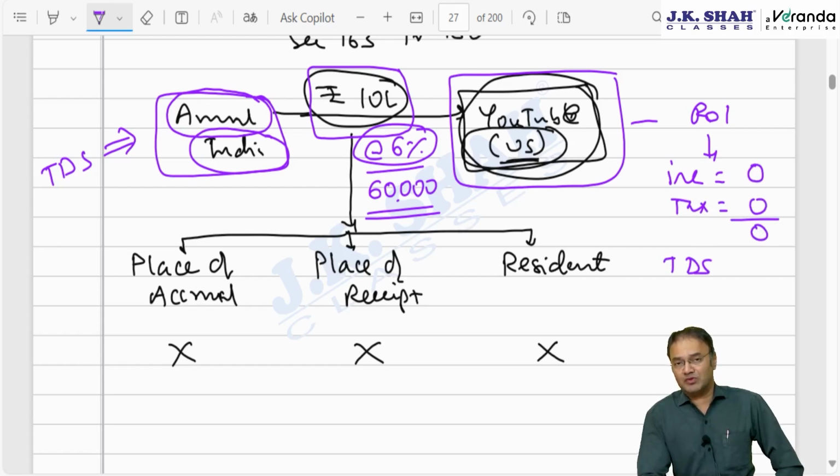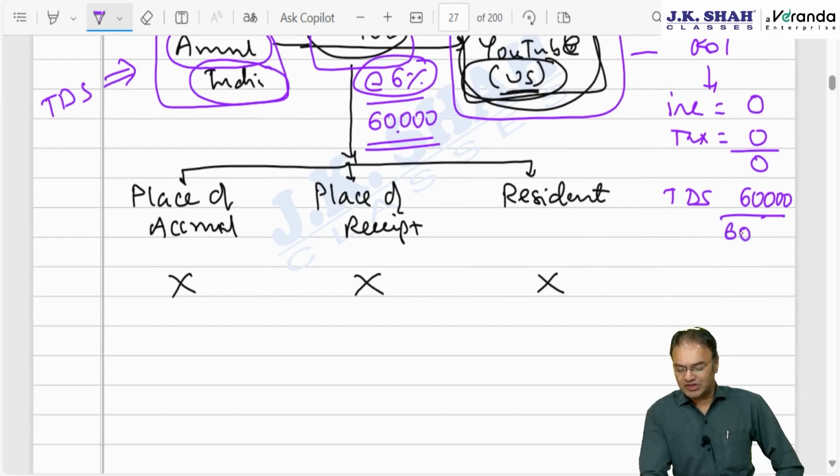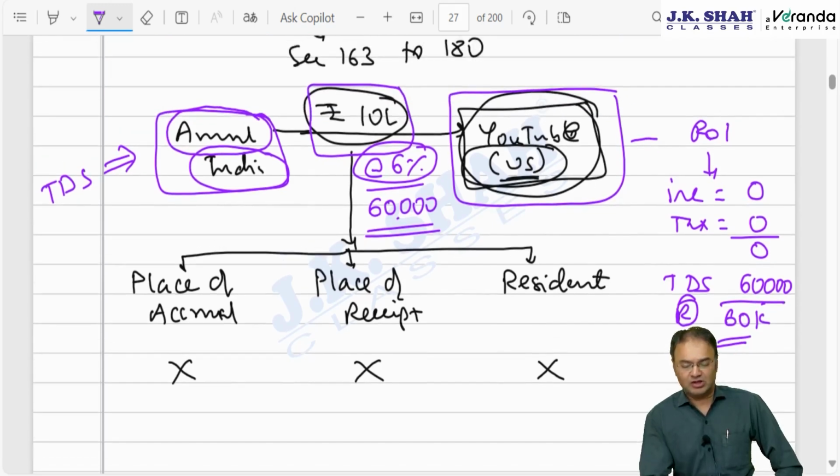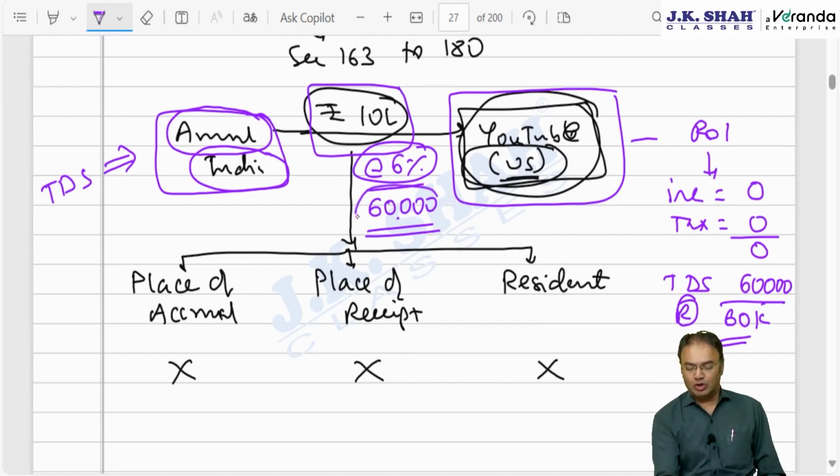If this 6% was introduced as a TDS, YouTube will claim 60,000 credit and eventually there will be a refund of 60,000. So it was pointless to introduce this concept in the form of a TDS chapter or TDS section. So a separate tax was introduced. This 60,000, nobody will get any credit. No credit. This is not TDS or advance tax. YouTube will not get credit. It will lapse. Once paid by Amul, Tata bye bye, matter is over.